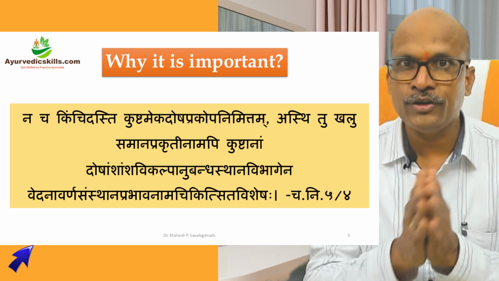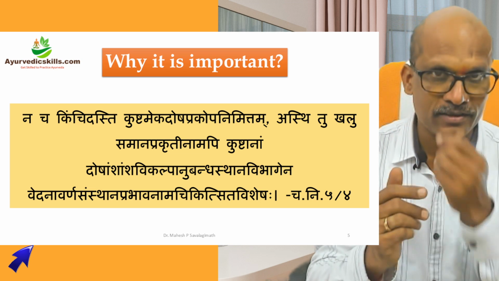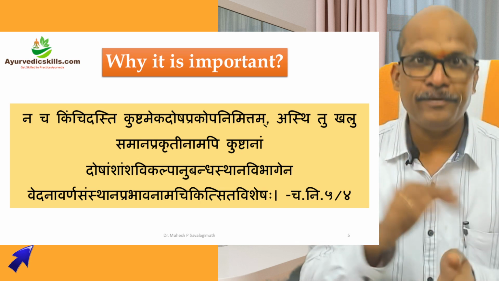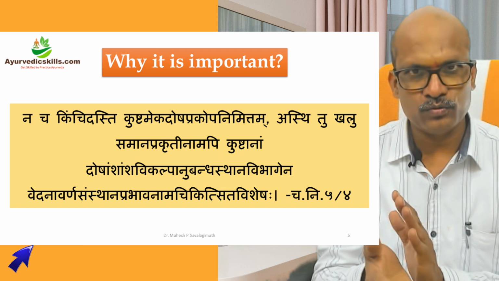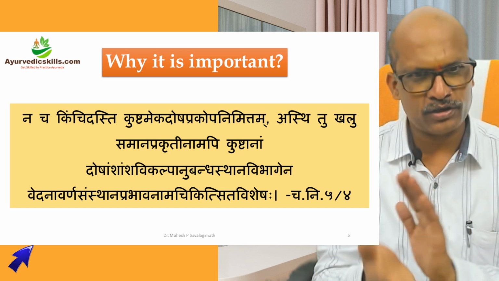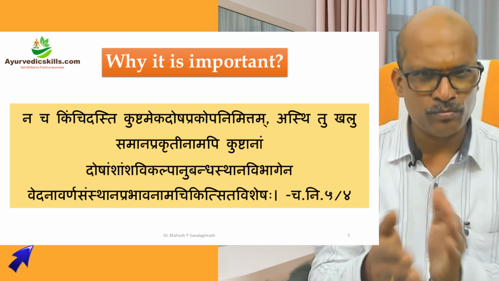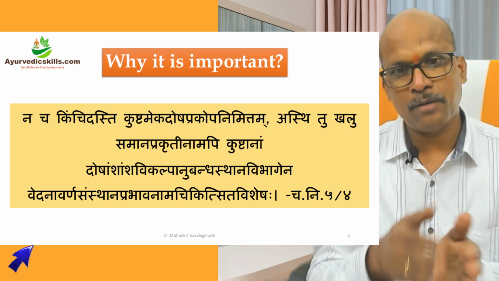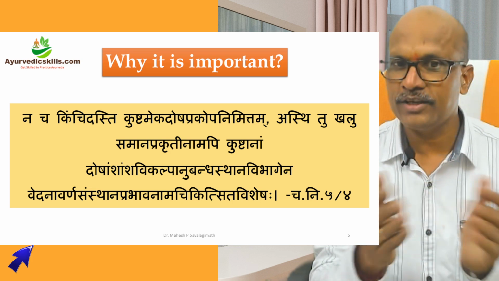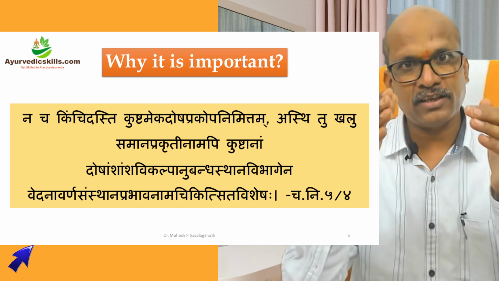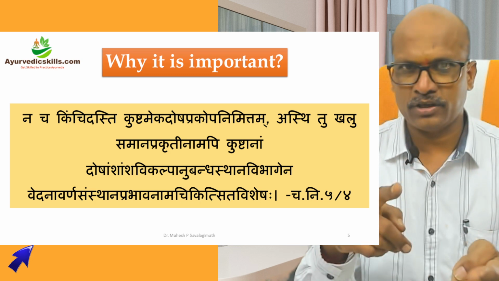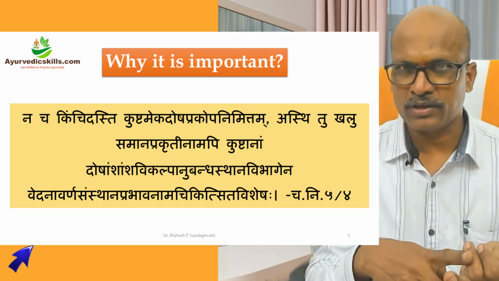There is not a single kushta, that is skin disease, which is caused due to ekadosha prakopa. Even if it is there, astitu kalu samana prakritinamapi kushtanam dosha amshamsha vikalpa anubandha sthana vibhagena vedana varna samsthana prabhava nama chikitsita visheshaha. But he says, even if there exists an ekadosha skin disease, for example, Kapala Kushta, Udumbar Kushta, Mandala Kushta, like that, right?